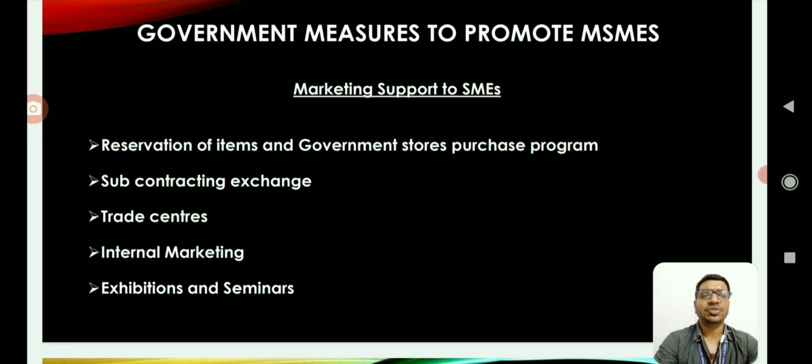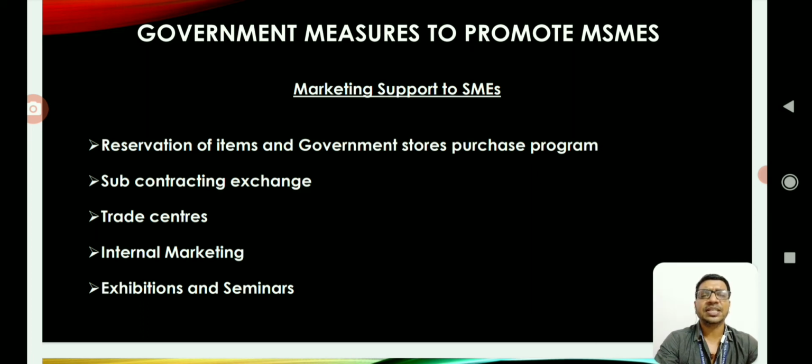Subcontracting exchange, which means a proper database of what kind of products are manufactured in each unit, would be distributed to large scale industries, so that these small and medium enterprises can be ancillary units to the large scale sector or large enterprises or multinational corporations.